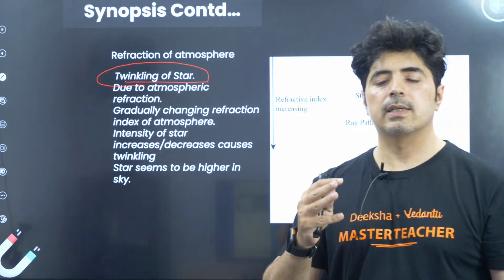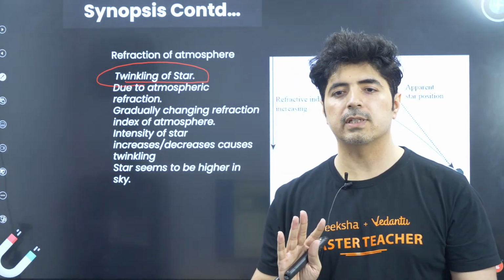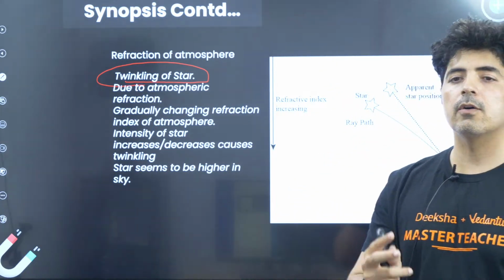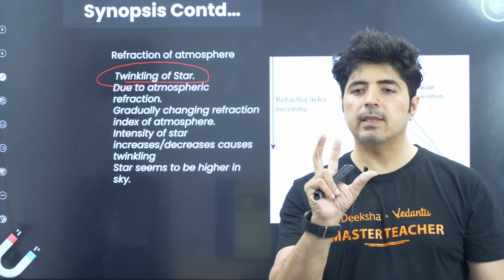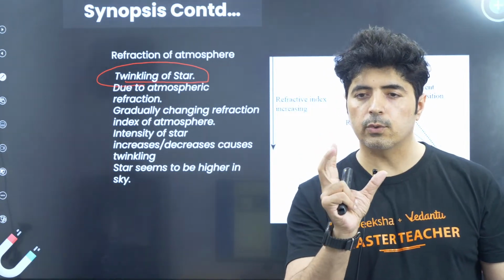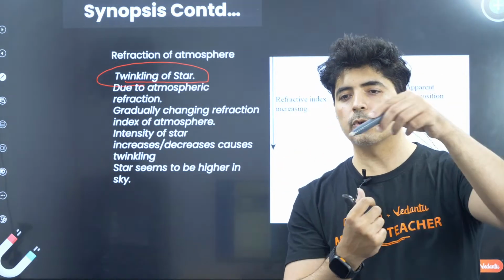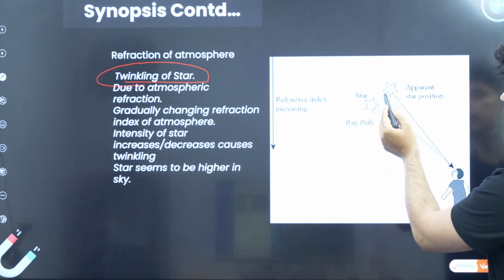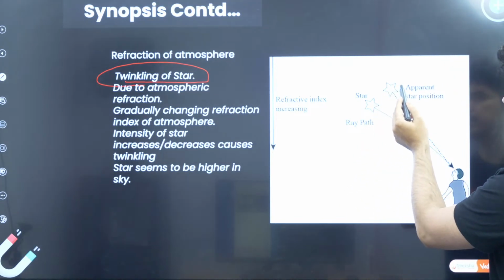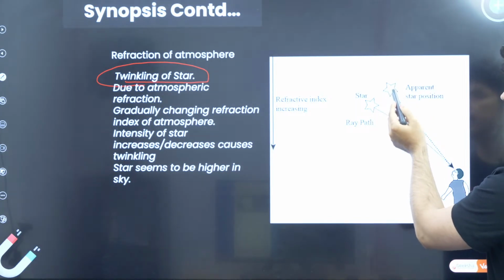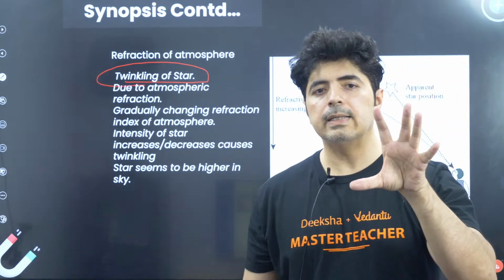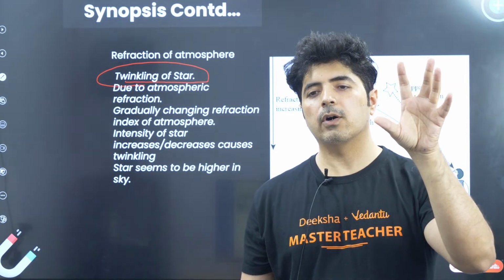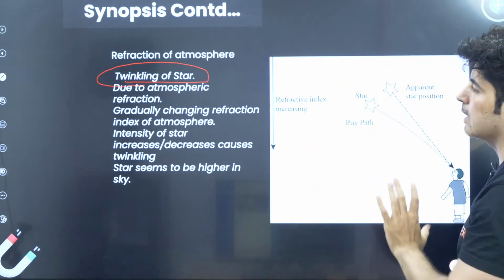Now you will ask, okay sir, this is fine, the star's apparent position is there, but why does it twinkle? What is the reason behind the twinkle? Guys, the twinkling is because of Earth's rotation. As the Earth keeps rotating, the atmosphere around it also rotates. As the atmosphere rotates, the apparent position of the star keeps changing a little bit here and there, and because of it, the intensity of the star becomes low and bright. Because of that, we see the twinkling of the star.